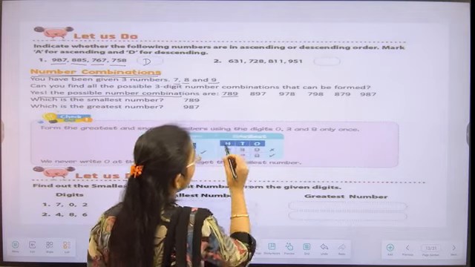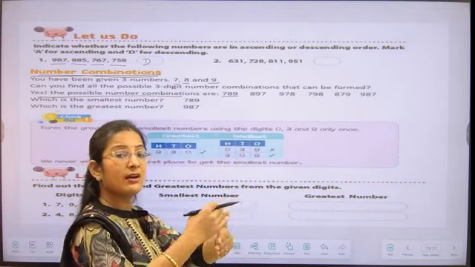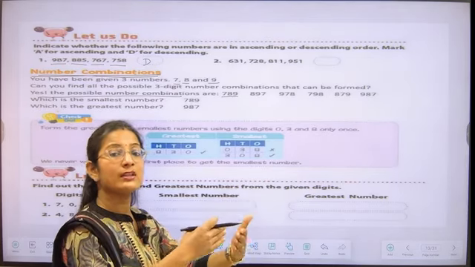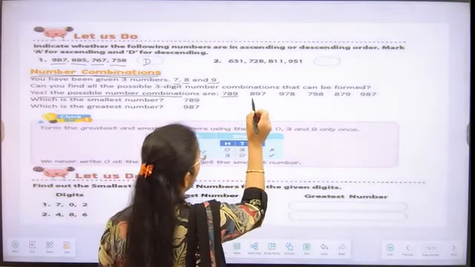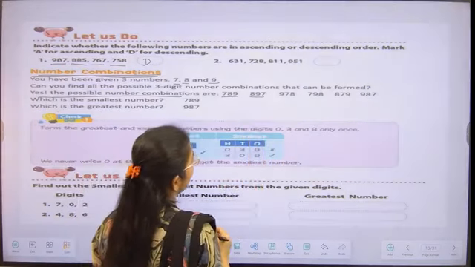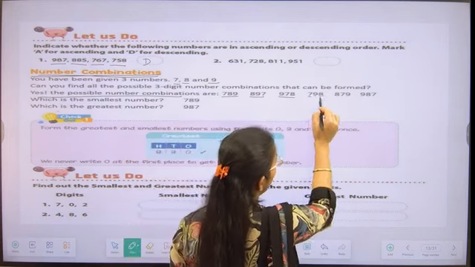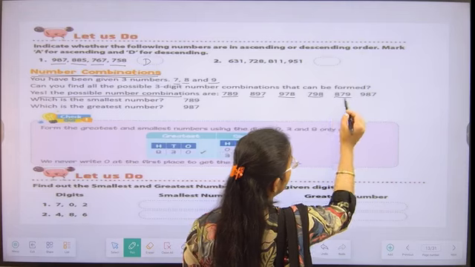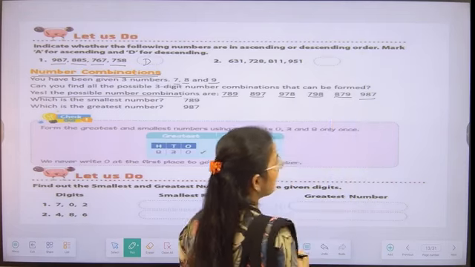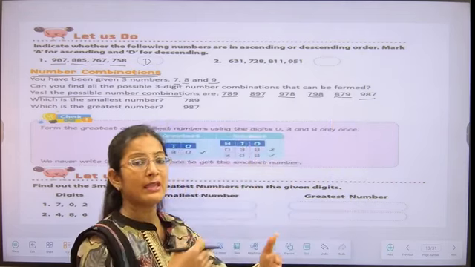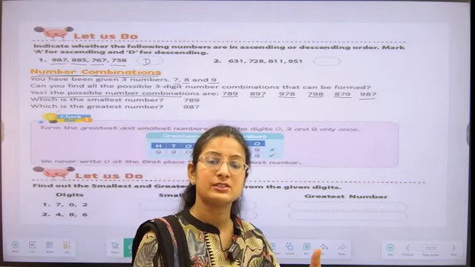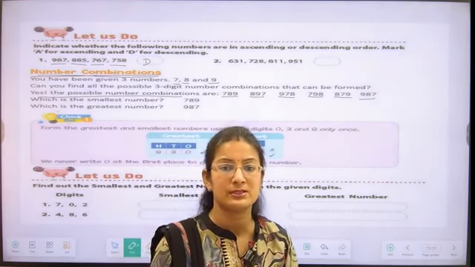789. Now we can change the place values of the digits. So we can form 897, then we can form 978, 798, 879, 987 by rearranging the digits of the number, students.